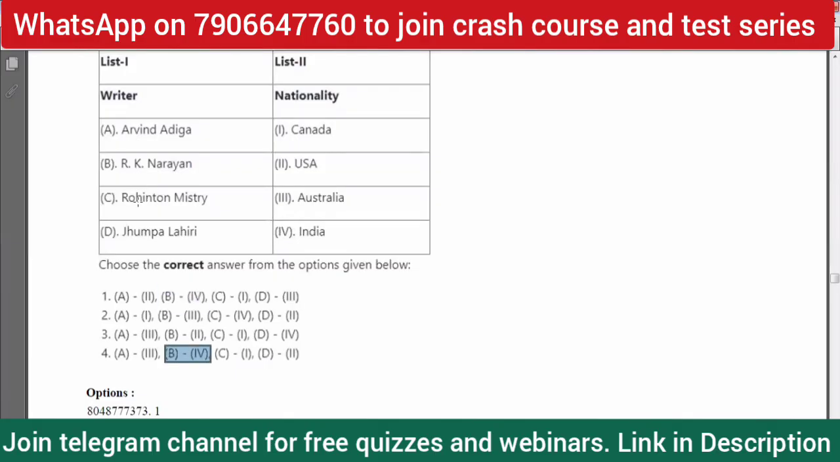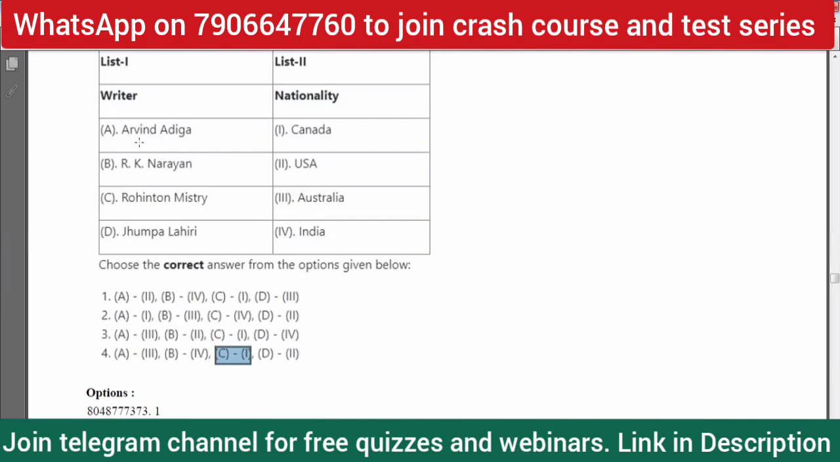Now, let's see. Rohinton Mistry is a Canadian author. He is the writer of famous novels like Such a Long Journey, A Fine Balance, and Family Matters, and you know that all three novels were longlisted for the Booker Prize, the Man Booker Prize. So Rohinton Mistry is an Indian Canadian author, and C should be matched with one. Again, this is a tricky question. In option one, we have B matched with 4 and C matched with 1, and in option four also, we have B matched with 4 and C matched with 1, right?